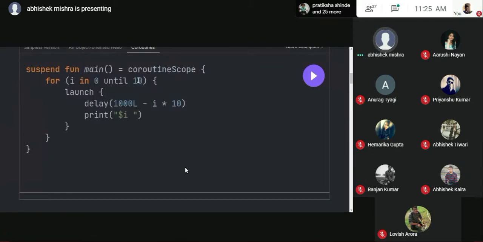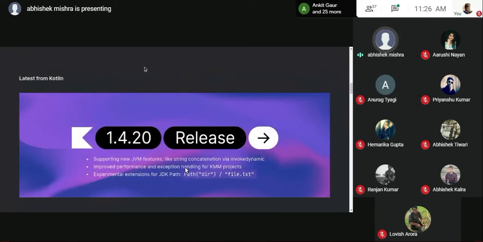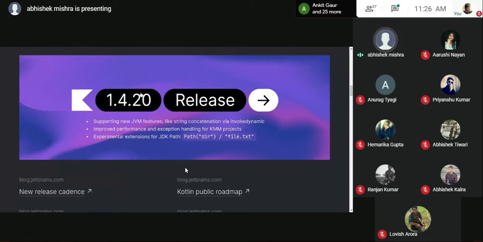The third thing that we have in Kotlin basics is a loop. The syntax is pretty much similar to every single language. The starting point for the variable is 0 and the limit is till 10. We use launch basically to create this. You don't necessarily need launch and delay. Delay is like telling it in seconds that you have to wait for a few seconds before doing that. Now these are the features that we have.